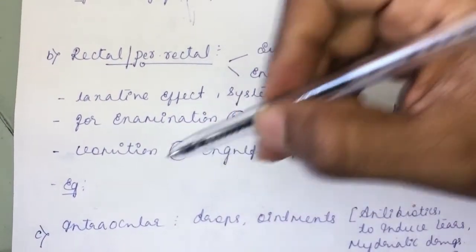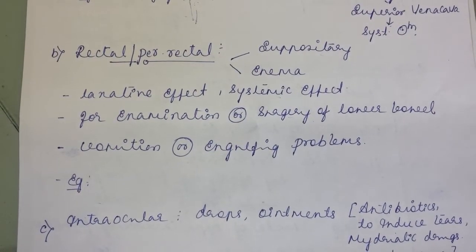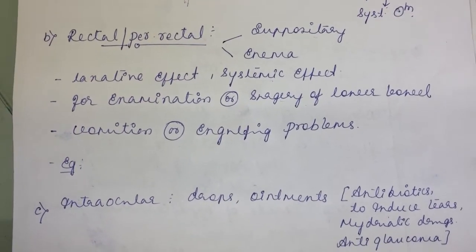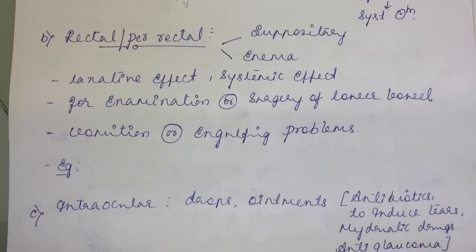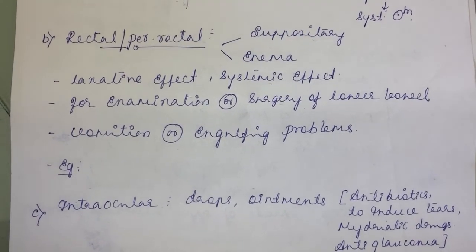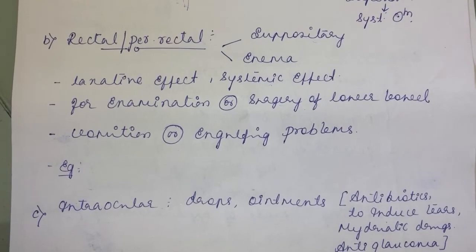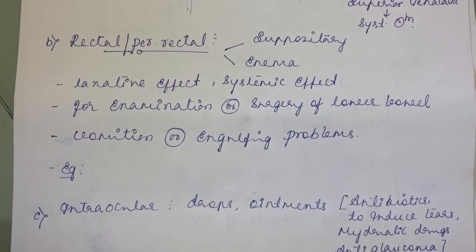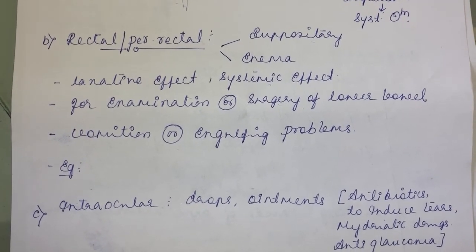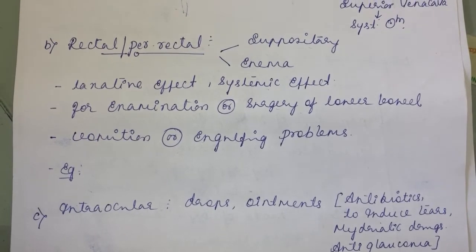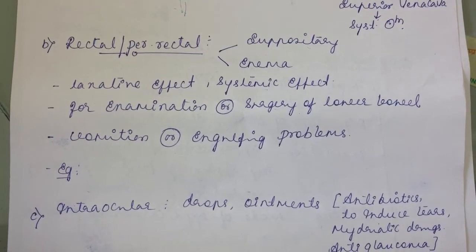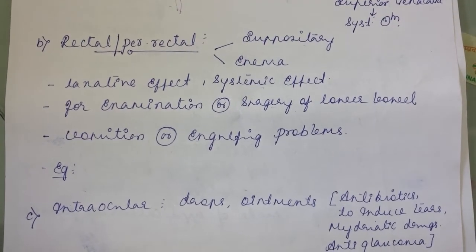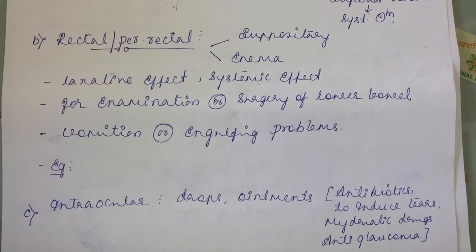An example is an assignment question: name a drug that can be given through rectal or per rectal route. The major disadvantage of per rectal route in case of human beings is that it is not acceptable. The human being won't accept it. He wants everything to go through the mouth only, so he will not easily accept something that goes by another route, right? So that is one inconvenience. Apart from that, in veterinary practice, it's a very common thing. Our practice first starts through the rectal examination only. So we don't find any difficulty in this rectal or per rectal route.